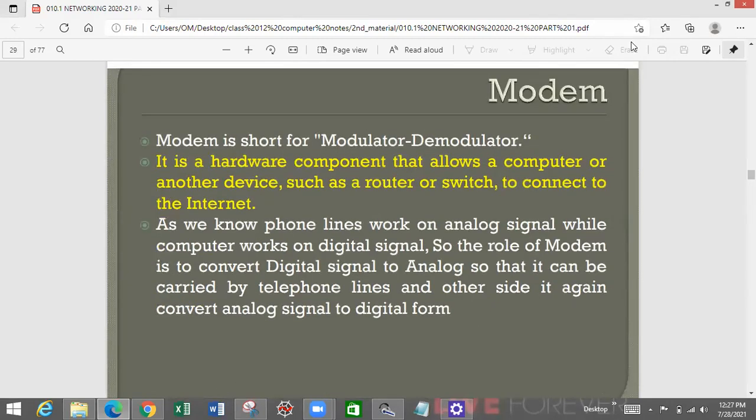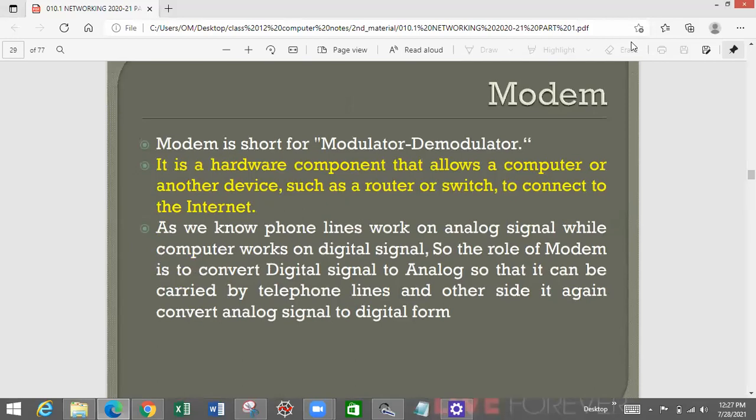Now modem is two words. The MO stands for modulator, and after that DEM stands for demodulator. So the whole word modem is modulator and demodulator. I will just explain it using a small picture, what exactly is a modem. Where we utilize a modem, to understand that, we need to understand how the internet works.